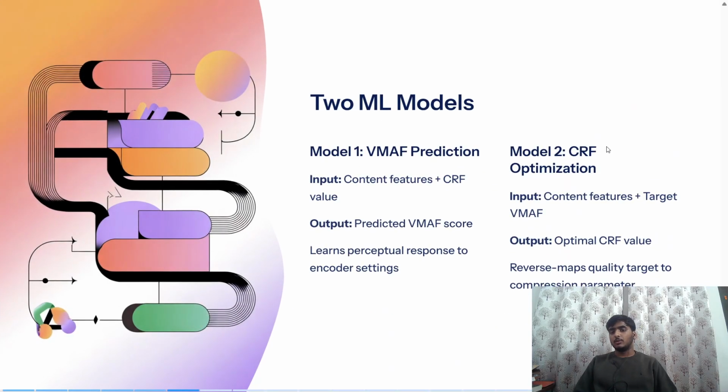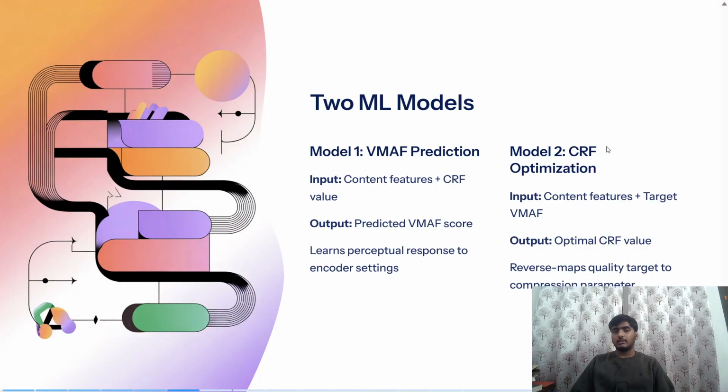Here we use two models. The first predicts the VMAF value. Suppose we have the CRF value and the content features. We'll discuss what the content features were in later slides. There was entropy, spatial variance, and motion. We give content features and CRF value as input, and the output is the predicted VMAF score. This model learns the perceptual response to input settings. It takes the CRF value, so we know how much compression we make, and predicts what the video quality will be after compression.